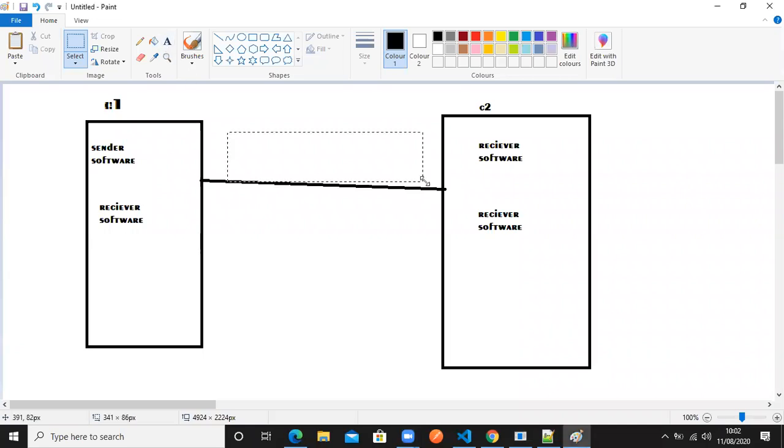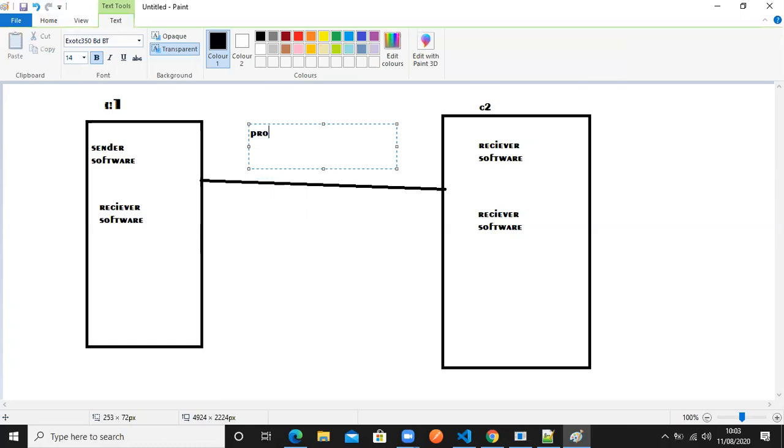So when communication is happening, what the sender and receiver will actually follow is called what? Protocol. So protocol means what? The rules and regulations followed by the sender and receiver while communicating. That's what you can say.